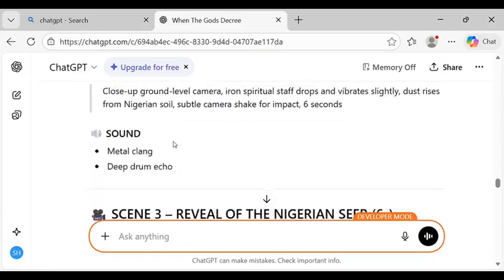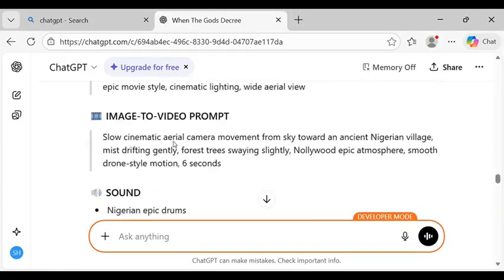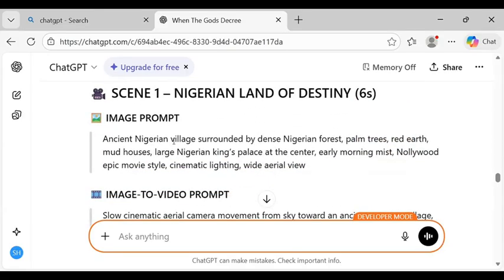Now, after you successfully get all this, let me show you how you are going to generate the entire scene right now. Let me assume you already have your image prompt and video prompt.